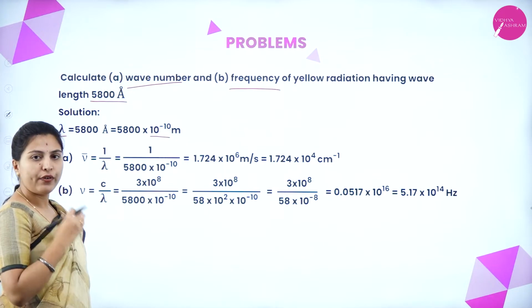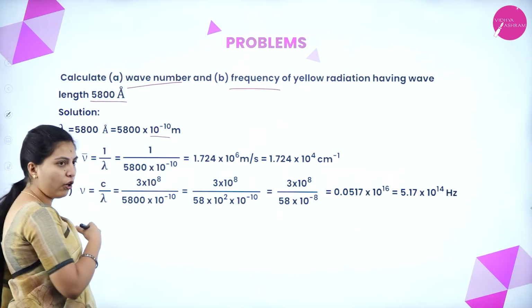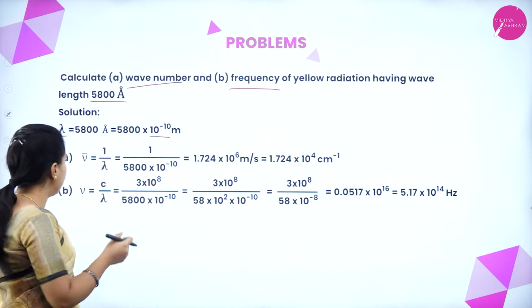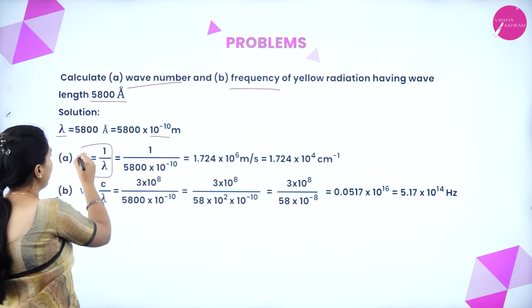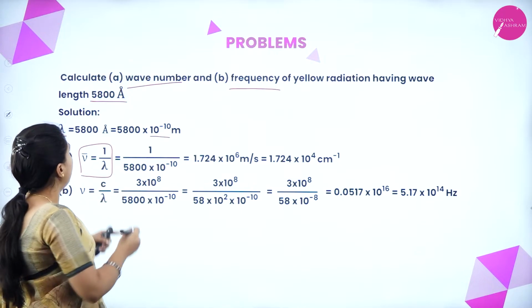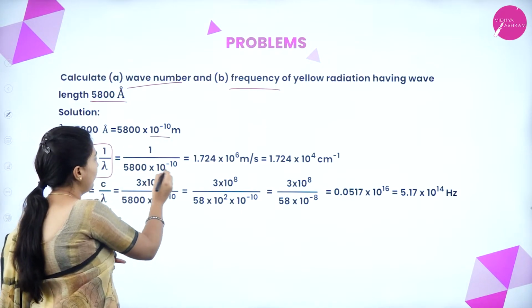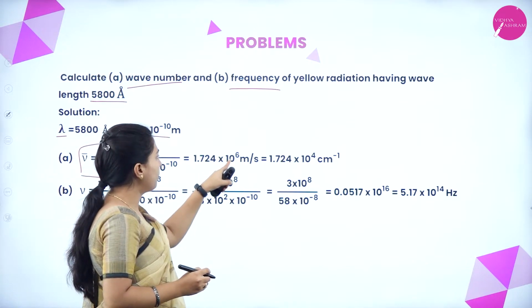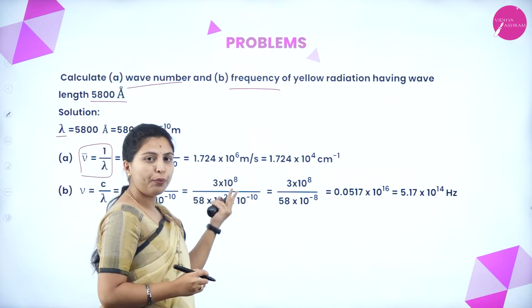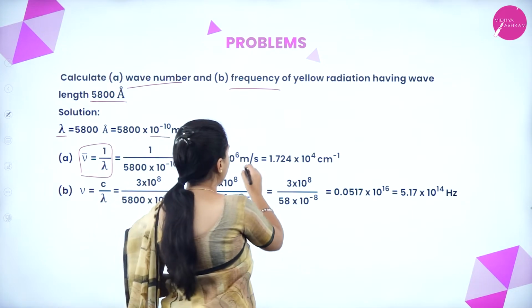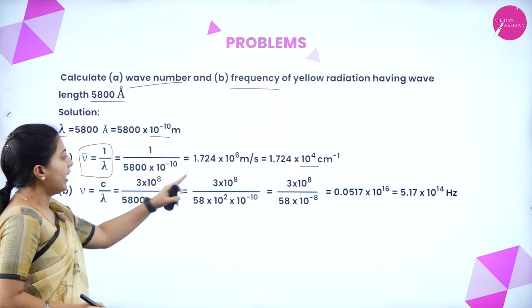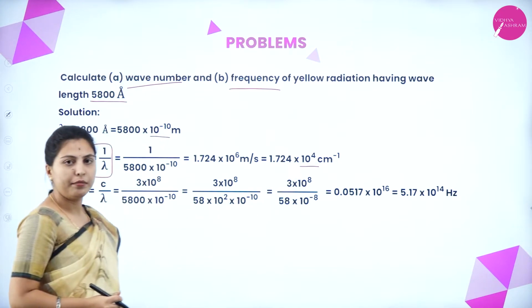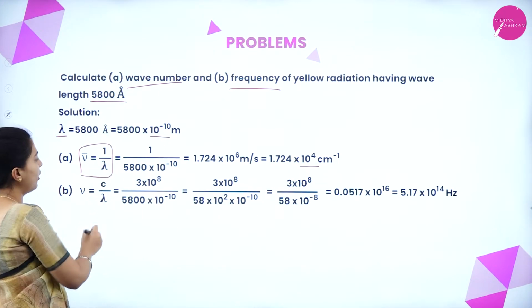First we are finding the wave number. I have told already, wave number is equal to the reciprocal of wavelength. That is the equation they have written here: 1 by the wavelength they have given. So, we have written here, and we will get 1.724 into 10 to the power of 6. We are converting it from per meter to per centimeter. So, we have converted here. We will get 1.724 into 10 to the power of 4 per centimeter. Next, we have to find out frequency.